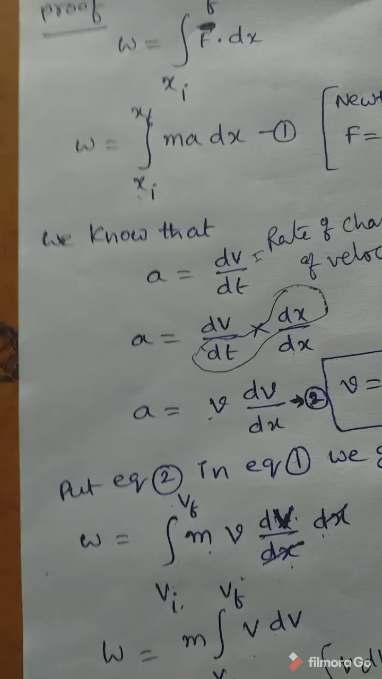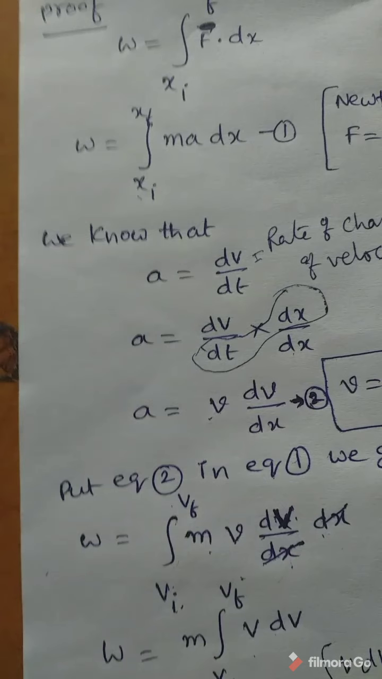Now we are taking the limits from vi to vf because now integration is taken with respect to dv. That's why limits are taken from initial velocity to final velocity. Initially we were integrating with respect to dx, that's why limits were taken from initial position xi to final position xf. When we are taking integration with respect to dv, we take the limits from initial velocity Vi to final velocity Vf.